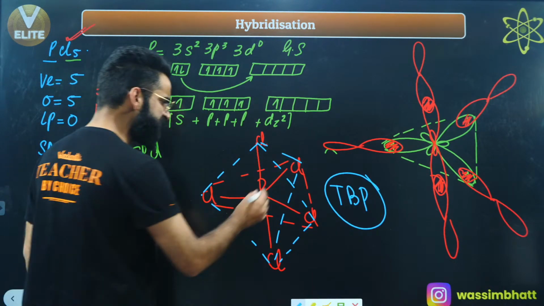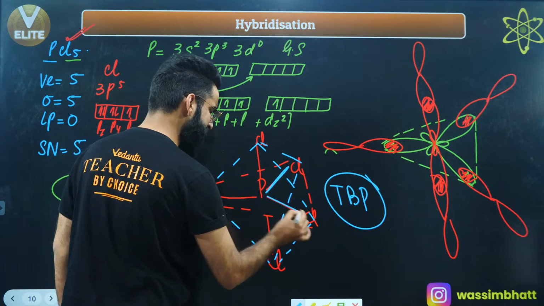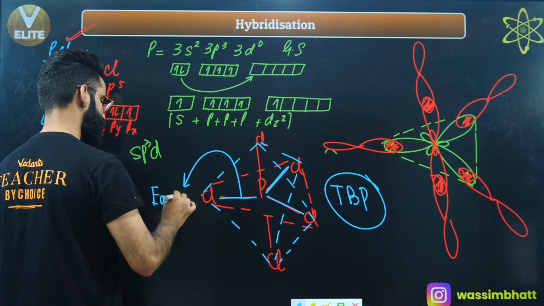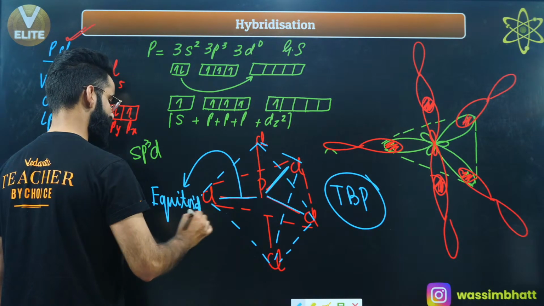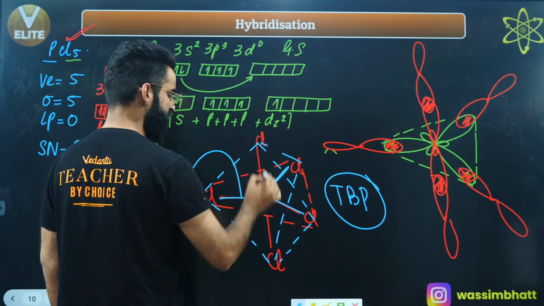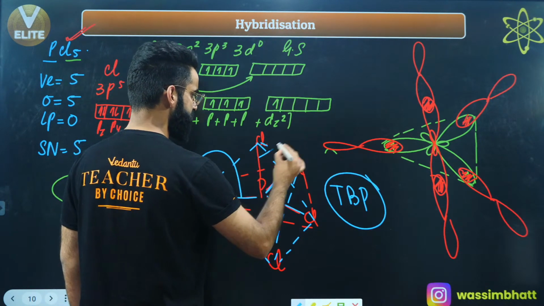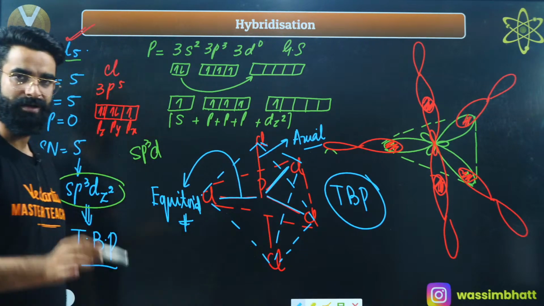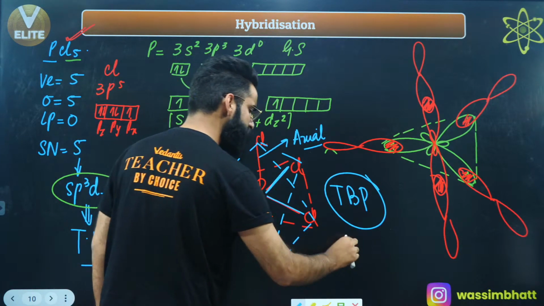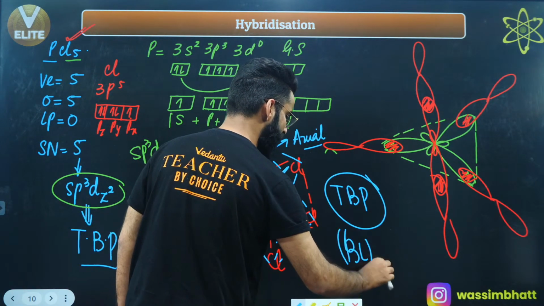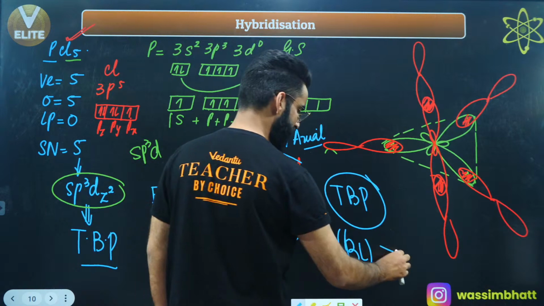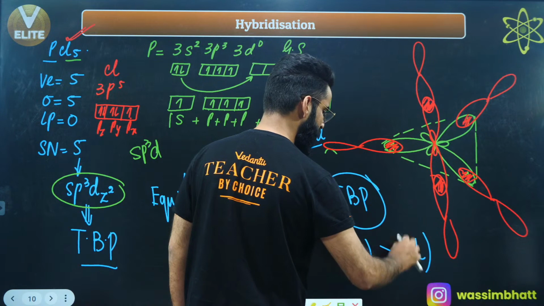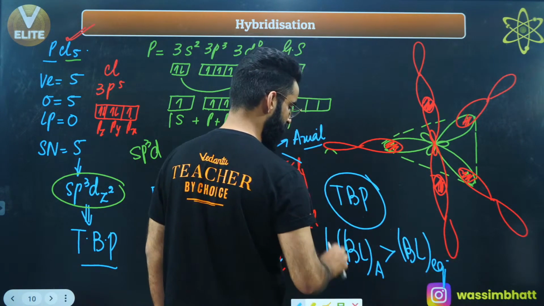These bonds which are present on the same plane, these are what I call as equatorial bonds, right? Equatorial bonds. And these bonds which are present above and below the plane, these are what I call as axial bonds. Remember, the axial bond length in case of trigonal bipyramidal geometry is going to be greater than that of equatorial bond length, right? Do remember this as well.